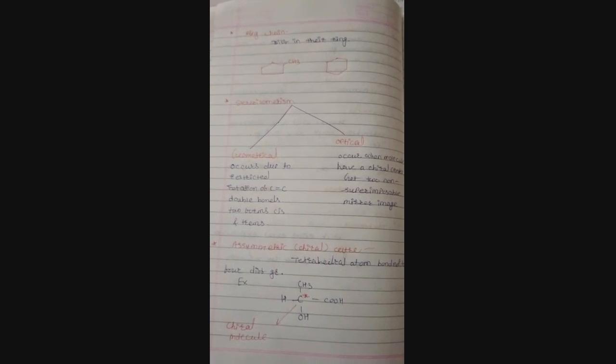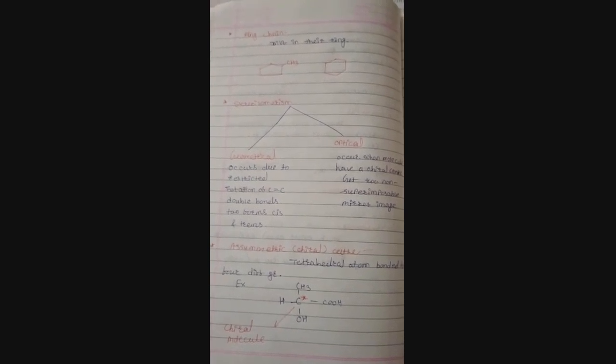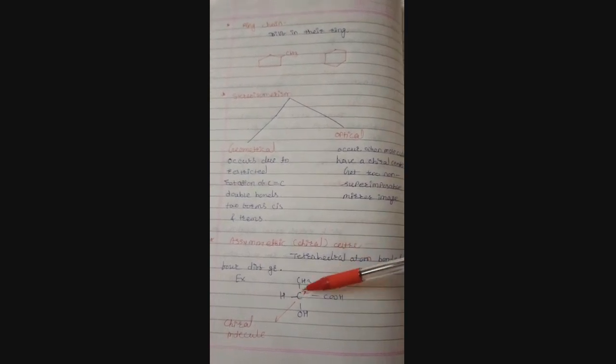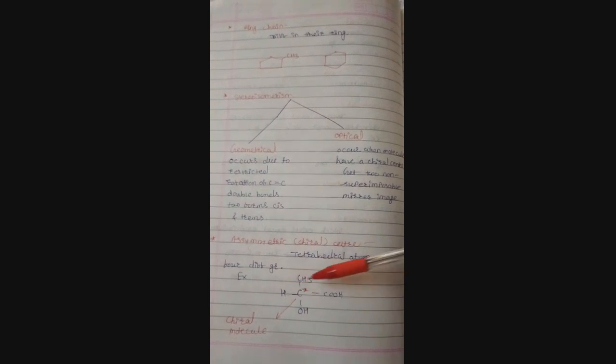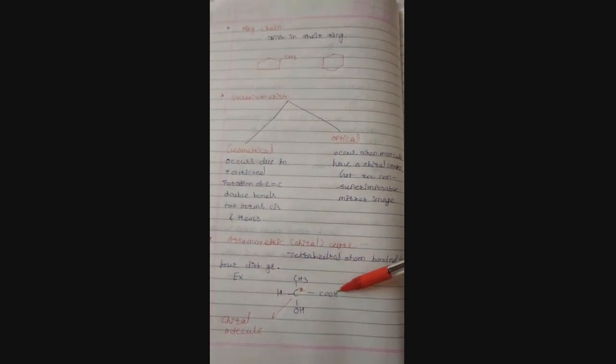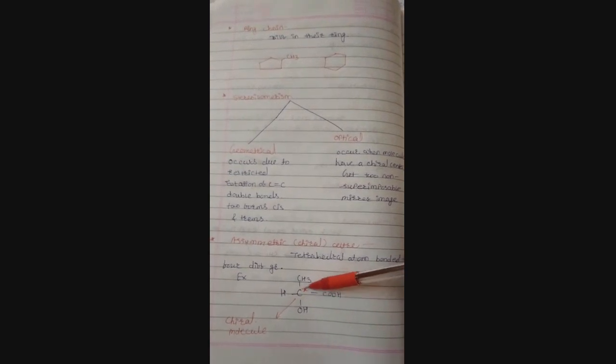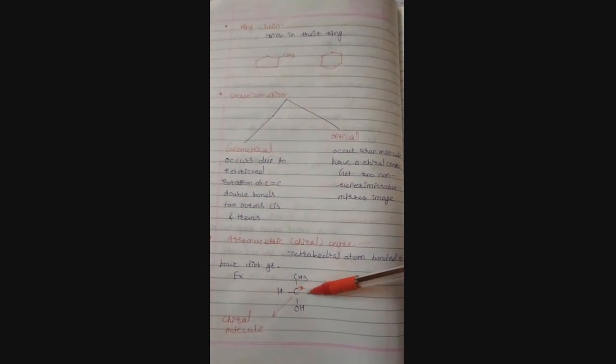Firstly, the chiral center, also known as the asymmetric center. A carbon atom containing four different groups is known as a chiral center. Here's the example. The carbon is attached to four different groups. First is hydrogen, second methyl, next carboxy group and hydroxy group. The carbon is a chiral center.